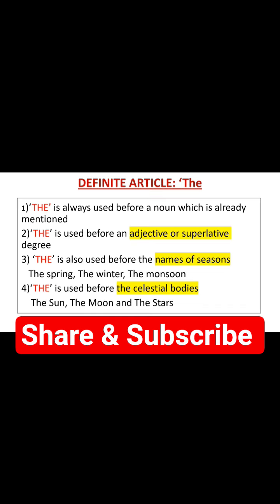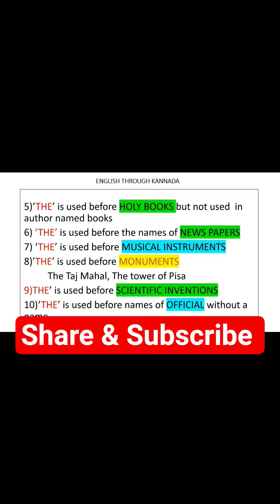Number 3. The is also used before the names of seasons like the spring, the winter, the monsoon, etc. Number 4. The is used before the celestial bodies like the sun, the moon and the stars. Number 5. The is used before holy books but not used in other named books.